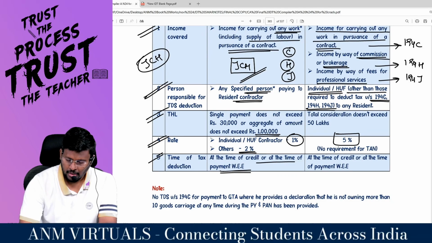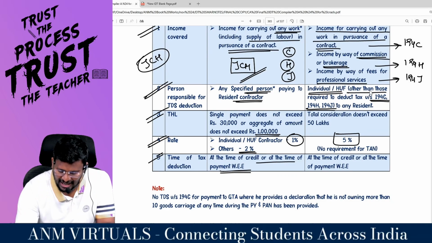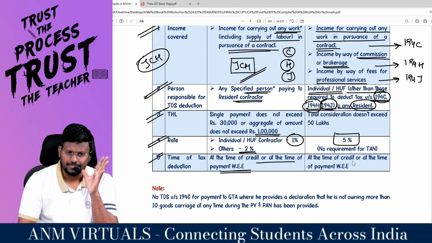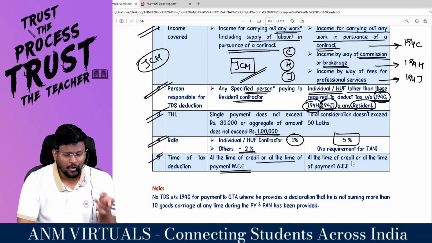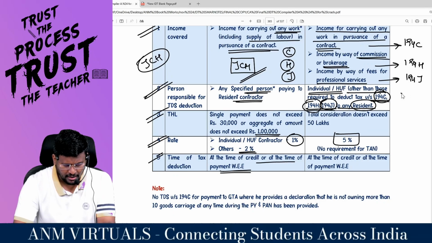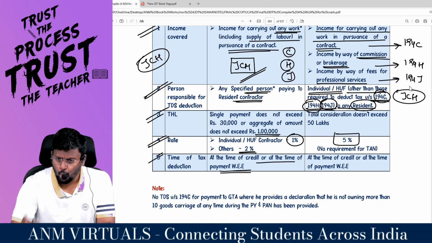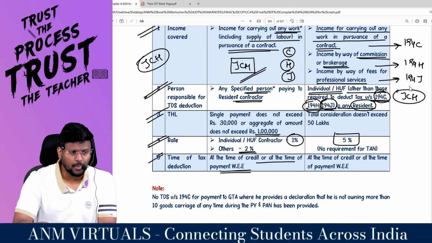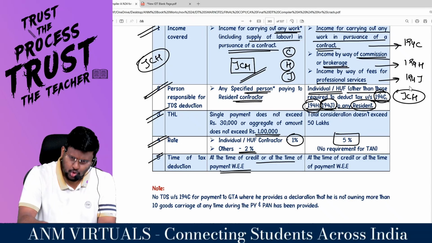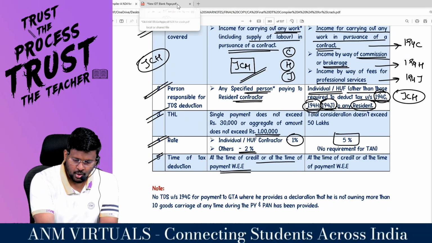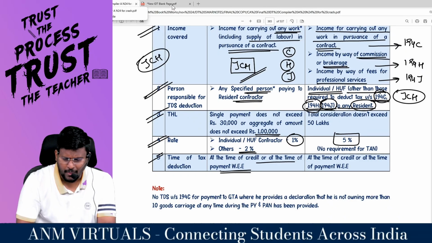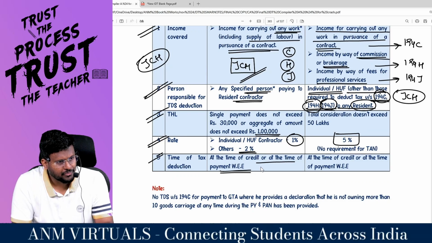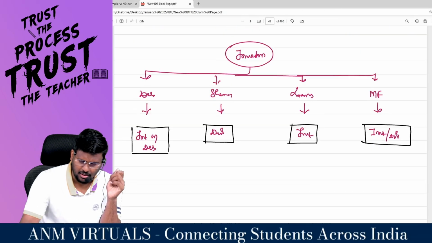Hello, sir. If you are an individual or HUF, other than those required to deduct TDS under 194C, 194H, 194J, paying to any resident, that means you do not fall under J, C, H. Who will not fall? The small one, the small payer. Hello, sir. Those who are making payments under 194C, 194H and 194J are supposed to deduct TDS under those sections.